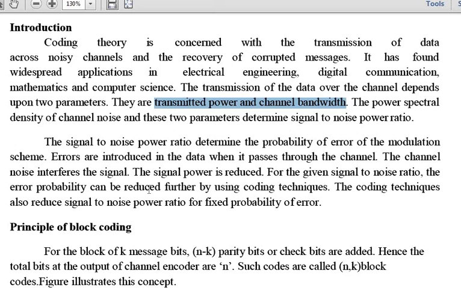Now what happens, this noise can introduce errors in your signal. This means a 0 may be changed to 1 or a 1 may be changed to 0. Because we are transmitting digital binary signals, the data will be 0s and 1s. So whenever an error occurs in your message signal or the transmitted signal, this 0 will be changed to 1 or this 1 will be changed to 0.